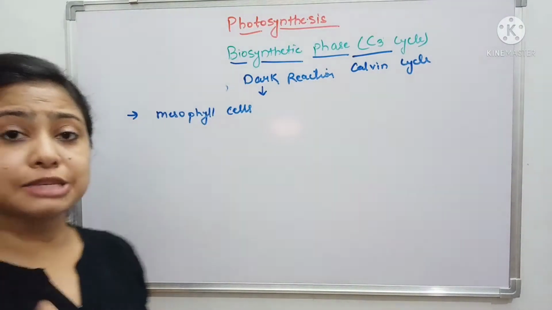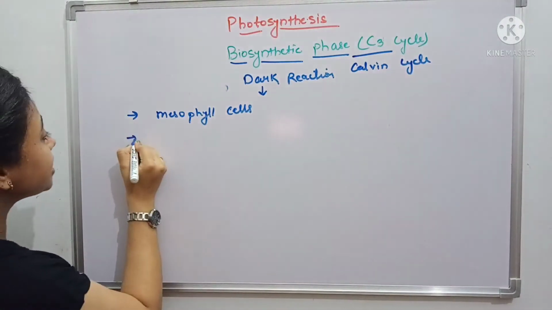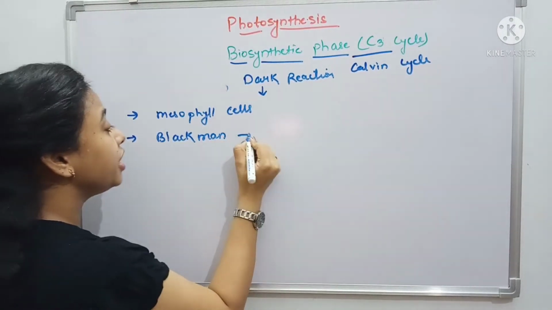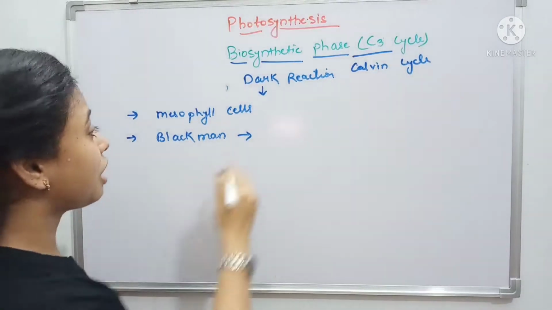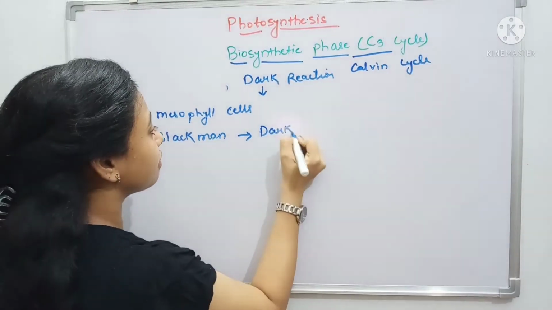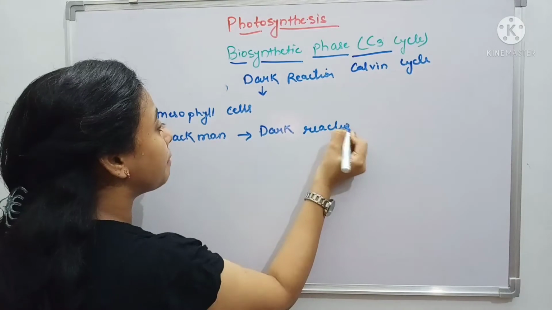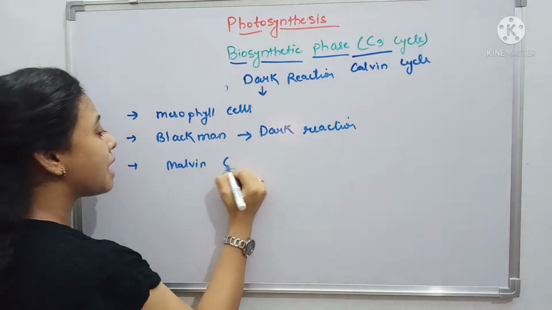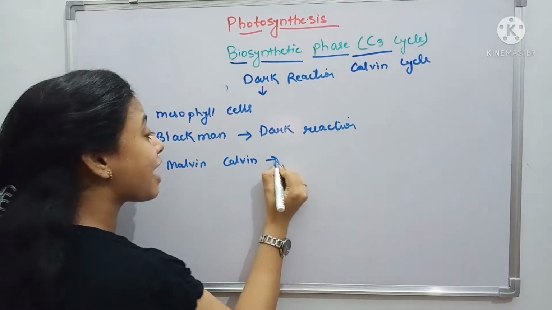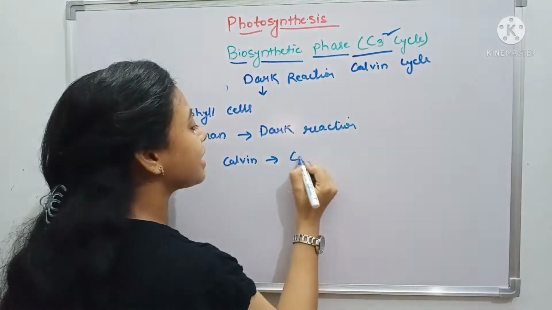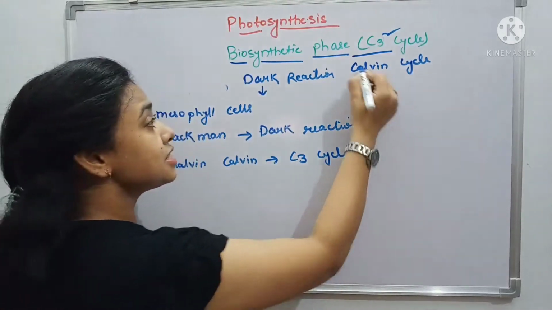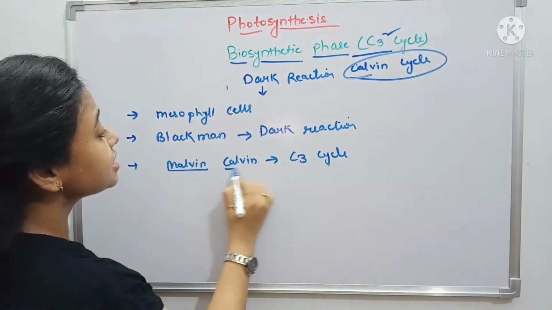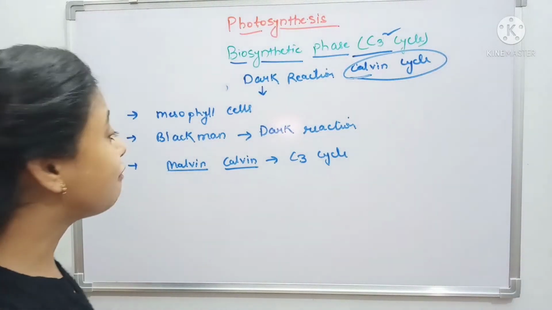Initially a scientist named Blackman told about this dark reaction, but later one more scientist, Melvin Calvin, gave this C3 cycle. The C3 cycle, which is the Calvin cycle, is named after Melvin Calvin.